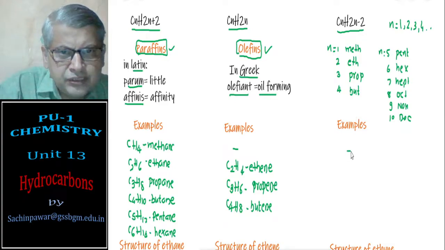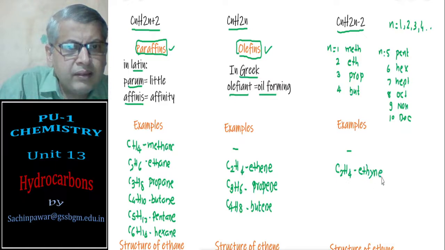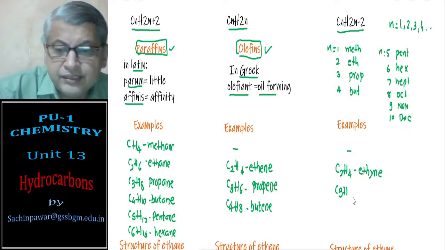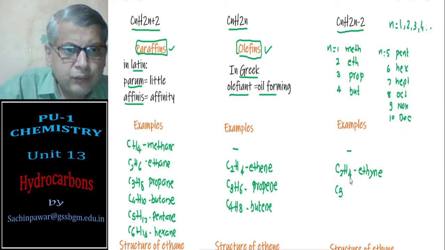Here alkynes, they should contain at least one triple bond. Therefore we should start with 2 carbons. Therefore here we have C2H2, because CnH2n-2 it is.